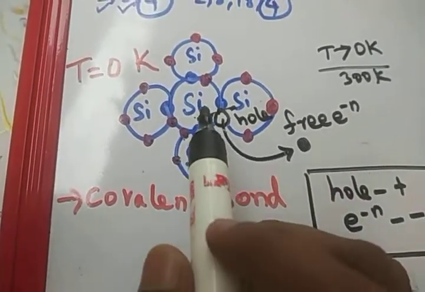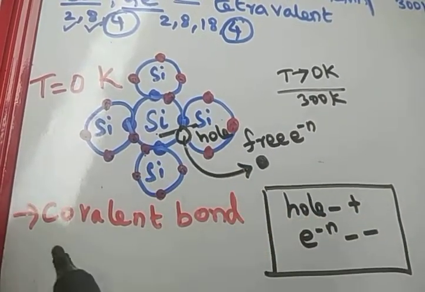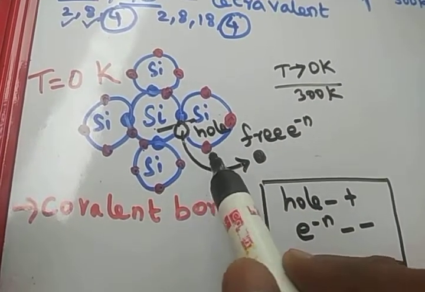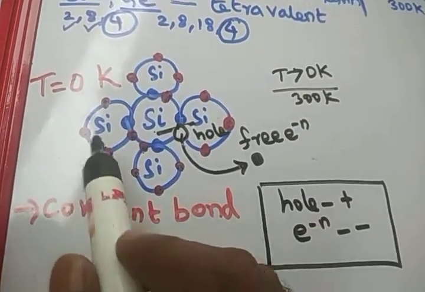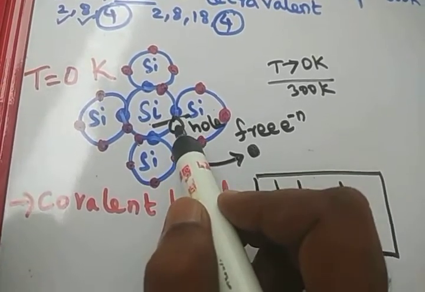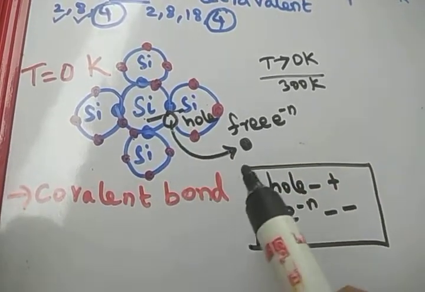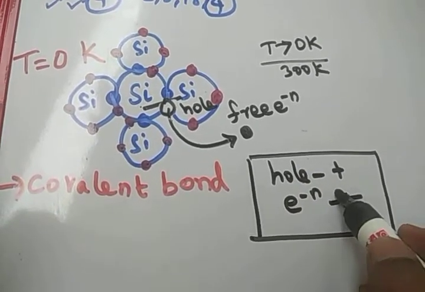Okay, so when the temperature is increased to room temperature, a few covalent bonds break. Then what will happen? The free electron will come out from this silicon crystal. Then it will become a free electron, and a vacancy will be created. Empty space is called a hole. So hole is a virtual positive charge. Free electron is a negative charge.